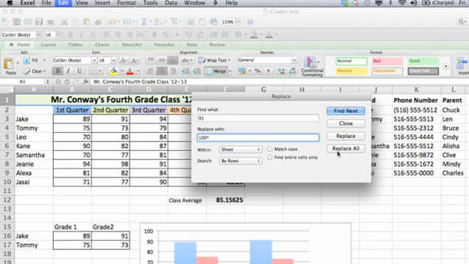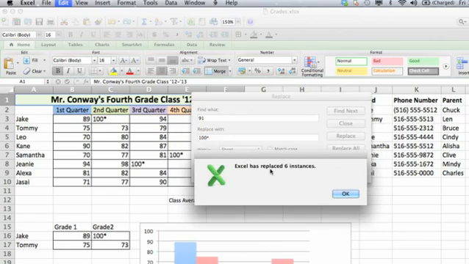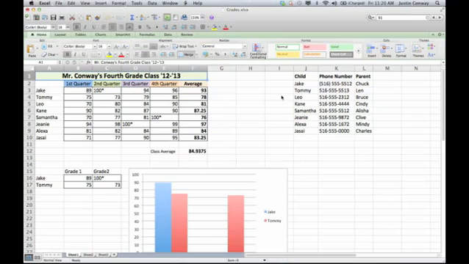Obviously you don't have to do that yourself, but you would click Replace All, and then within your document it'll tell you that you replaced 6 of them within your document. You can close out of this, and you can see that here are 2 of them that were replaced right here. The 91s were replaced with 100s.